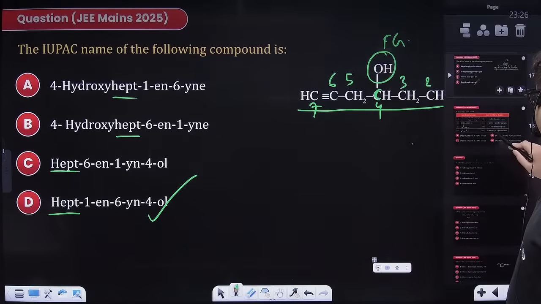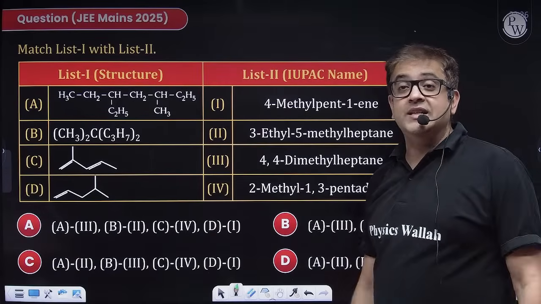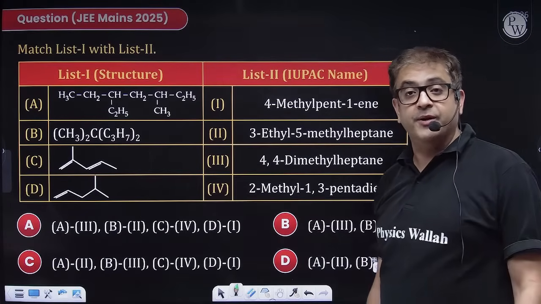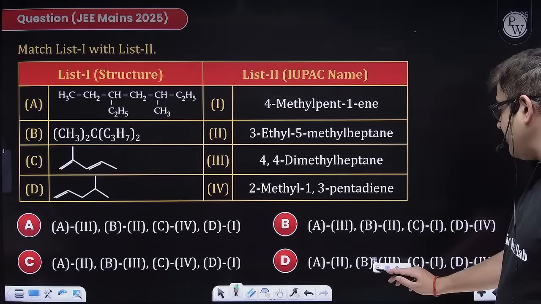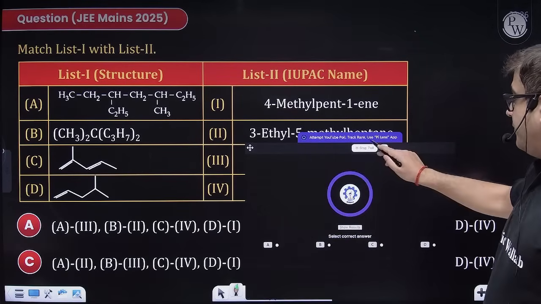Moving to the next one. Attempt this one, a JEE Mains 2025 question. I hope you read the question. The time starts now.